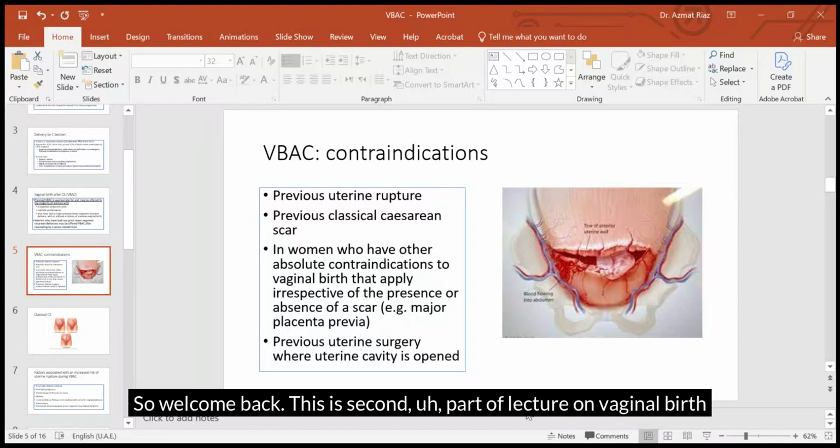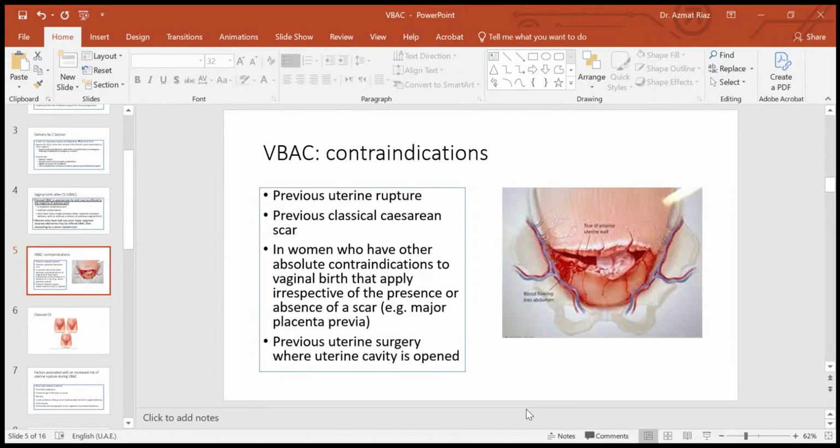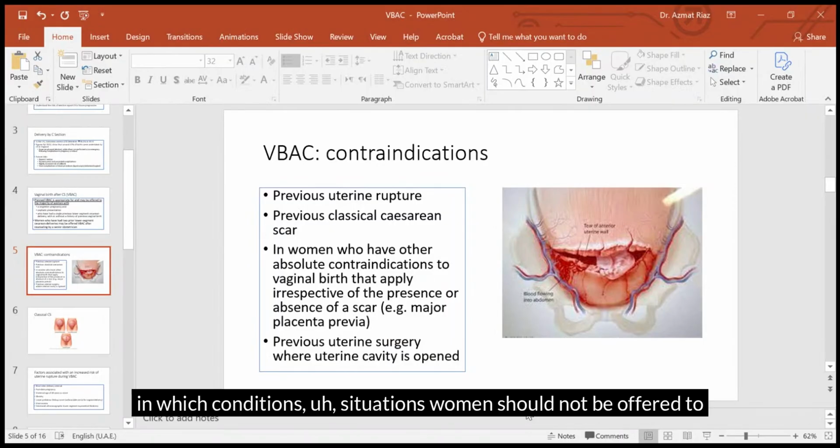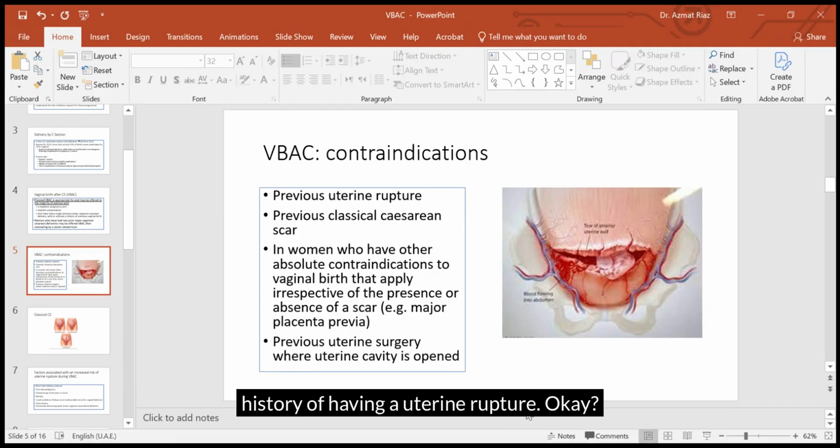So, welcome back. This is the second part of the lecture on vaginal birth after cesarean section trial. What are the contraindications? In which conditions or situations should women not be offered a trial of VBAC? First is if there is a previous history of uterine rupture.